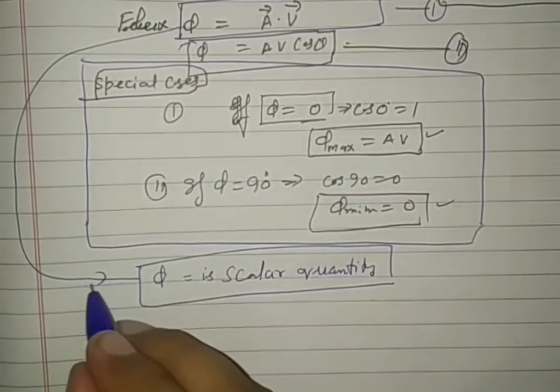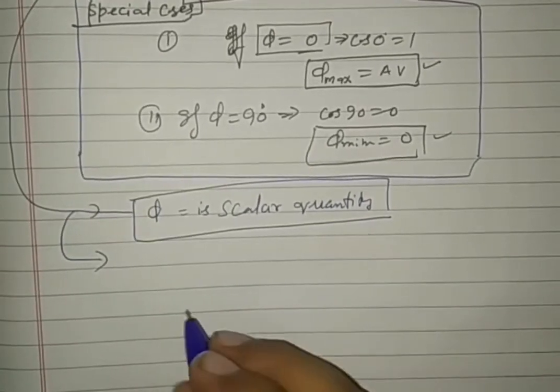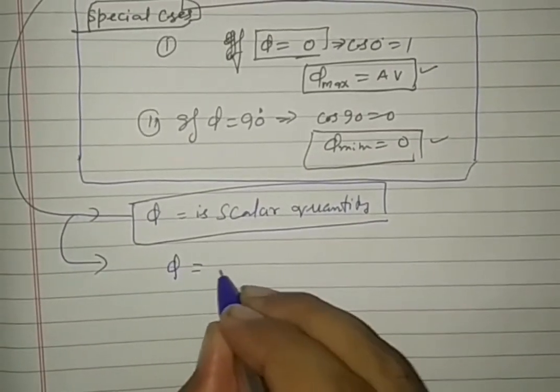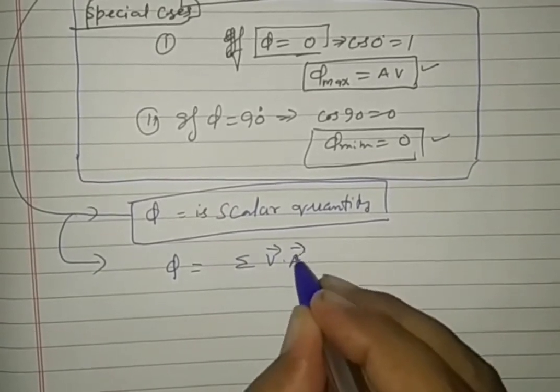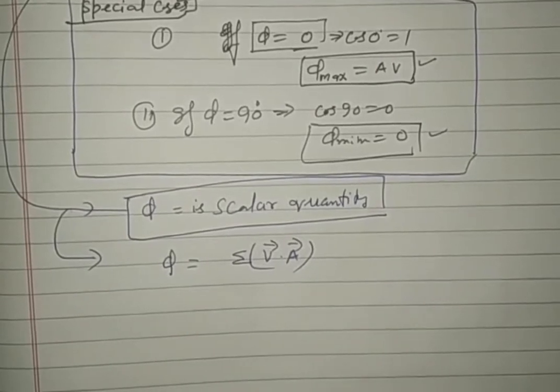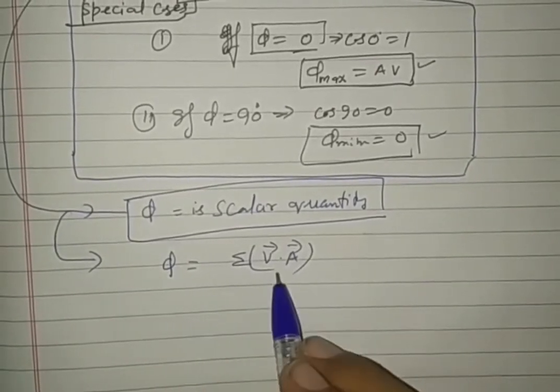This formula can also be represented in some more forms. We can say flux is equal to the summation of velocity vector dot area vector. If it is obtained in parts, then the total is the sum of all parts.